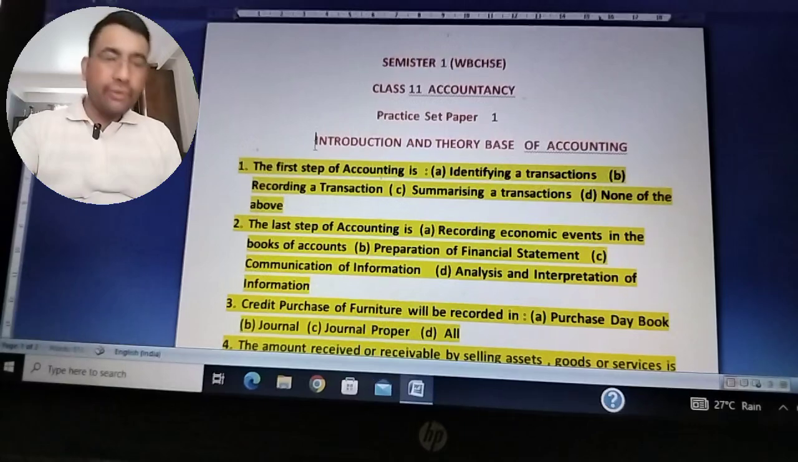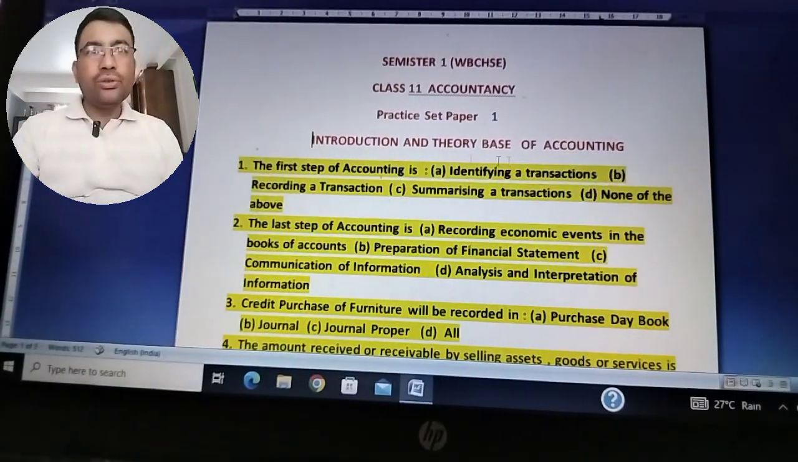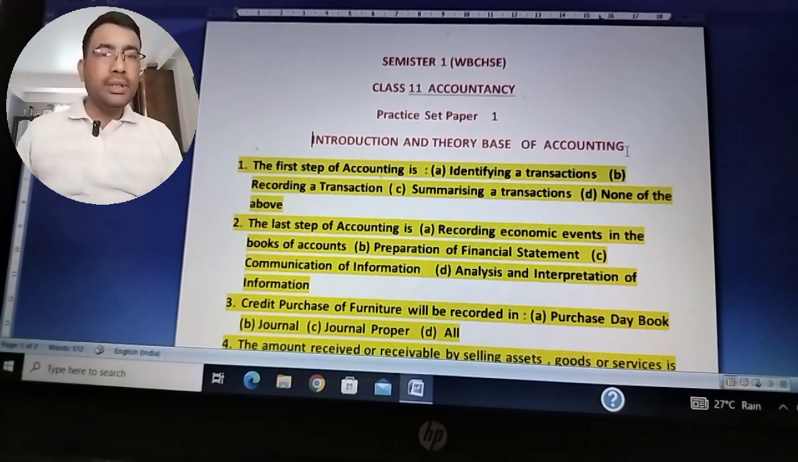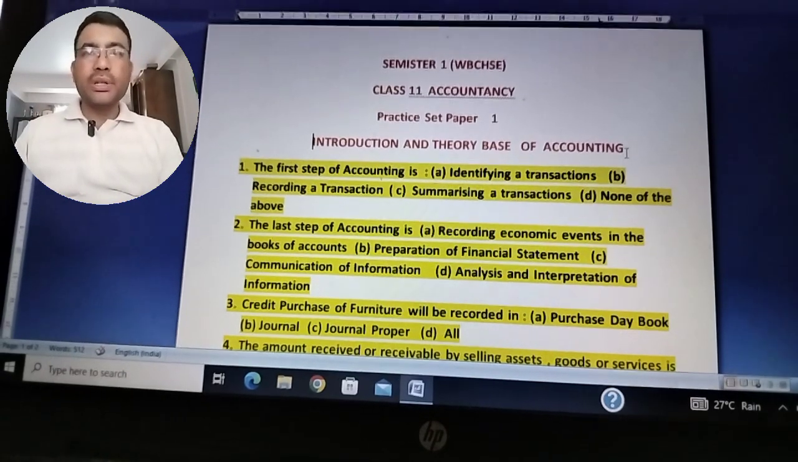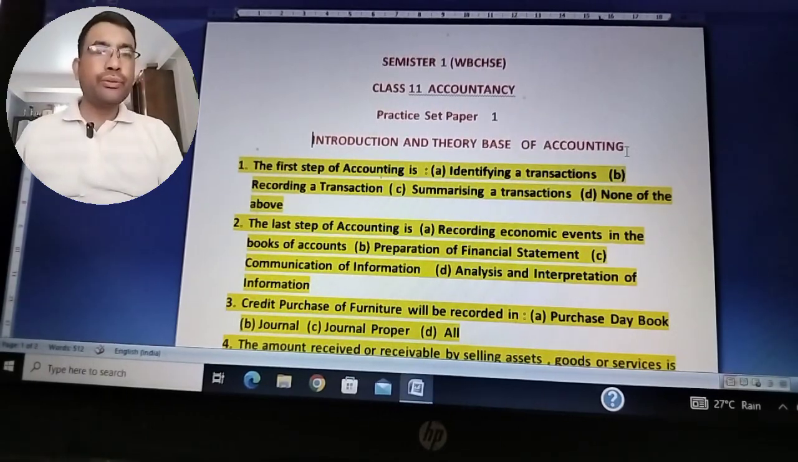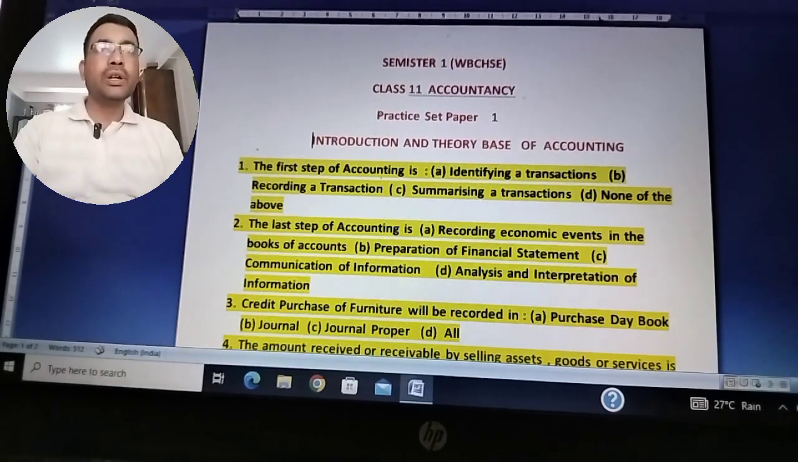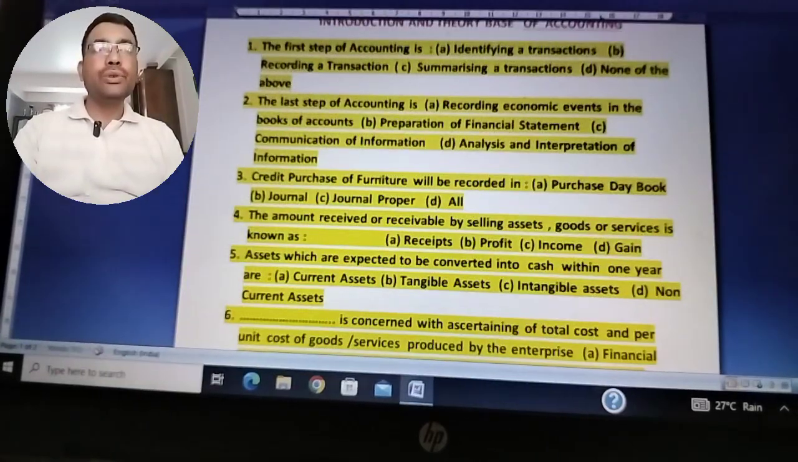So I'm starting with the first topic, introduction and theory base of accounting. It doesn't mean that it is useful only for the West Bengal board students. It is equally useful to CBSE or ISC students, but they don't have the semester base, and that's why it is not meant for their exam. But this MCQ based practice is equally important for all your future competitive exams also. So it is useful to all students from various professional backgrounds, not only the West Bengal Council of Higher Secondary Education. Okay, so let's get started with the first question.